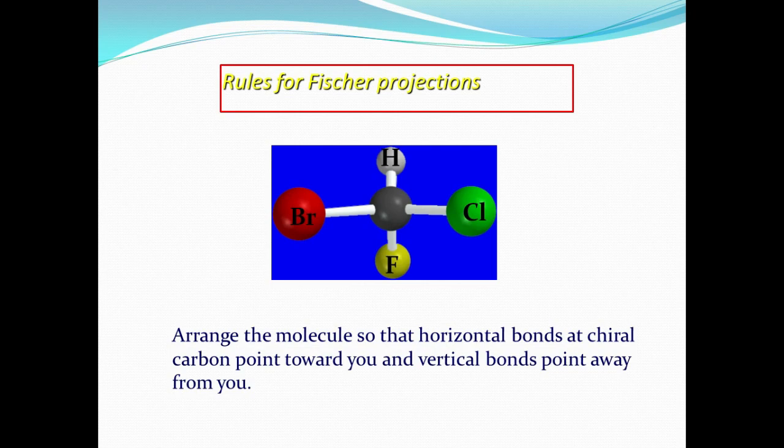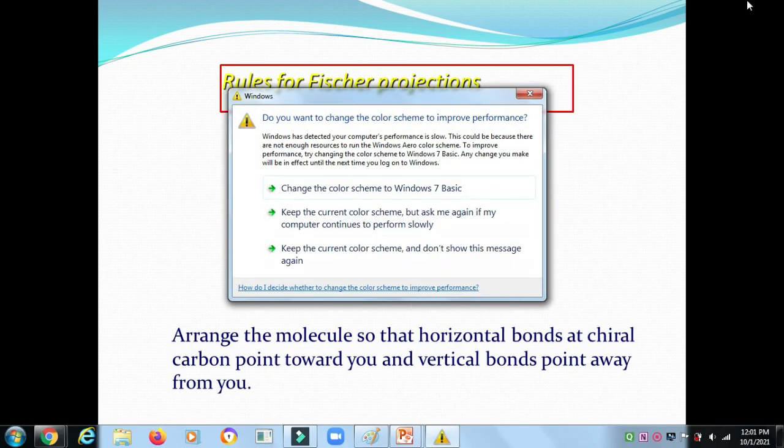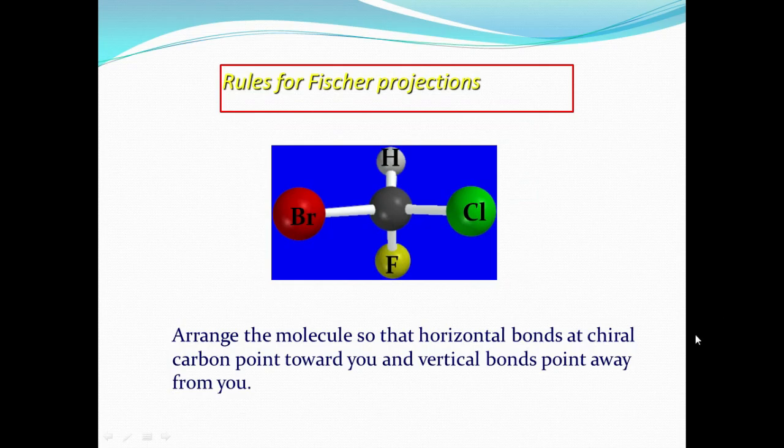There are four arrangements of the molecule: horizontal bonds at the chiral carbon point towards you and vertical bonds point away from you, right? So this is towards you and away from you, right? This is four bonds with different groups. First, the horizontal bonds of the chiral compound point towards you, horizontal. Vertical bonds point away from you, right?